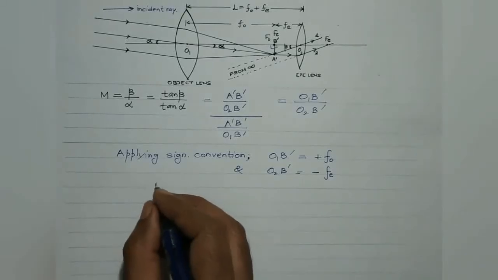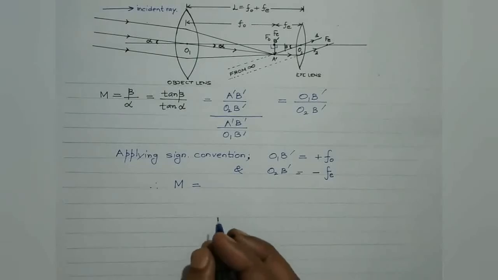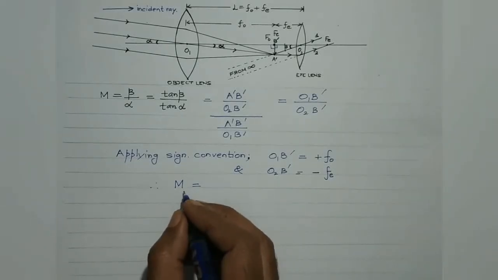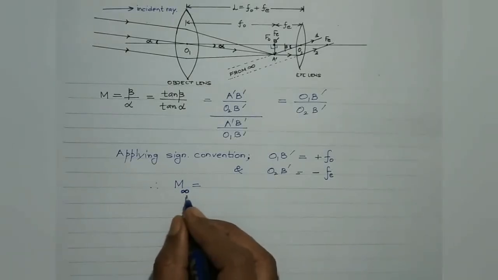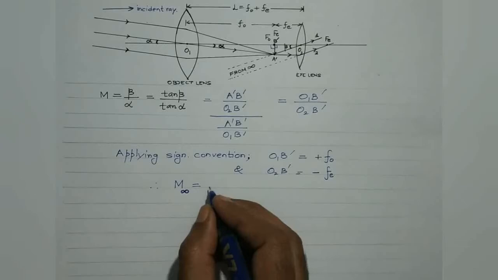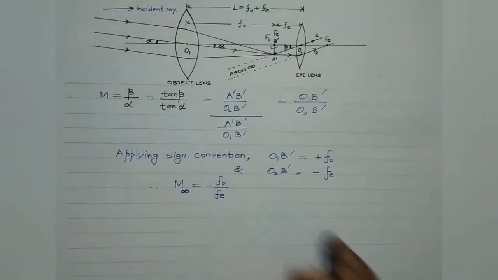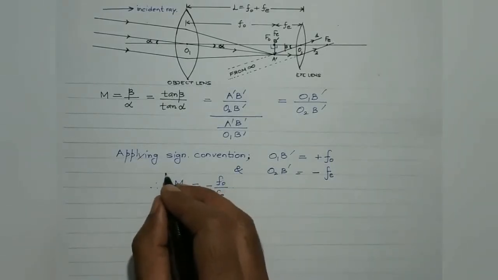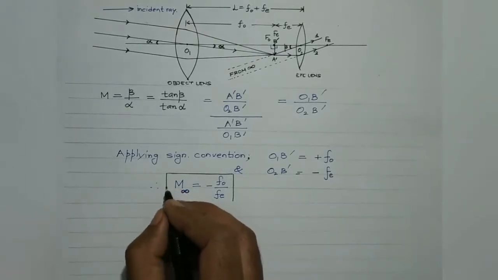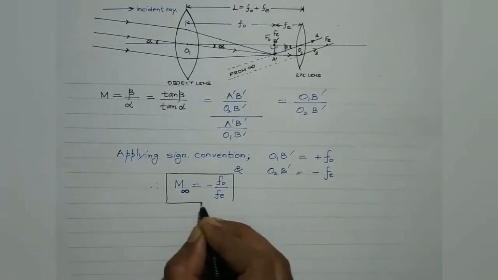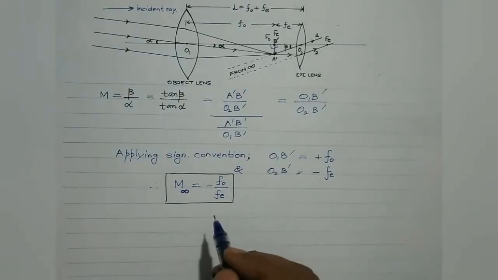So therefore, students, the magnifying power or the angular magnification of an astronomical refracting type telescope in the normal adjustment, that is when the final image is obtained at infinity, is given by, just substitute these values, it will be minus F naught over Fe. This is the formula. Fo is the focal length of the objective, and Fe stands for the focal length of the eyepiece. Now, from the following expression, the following points can be concluded.